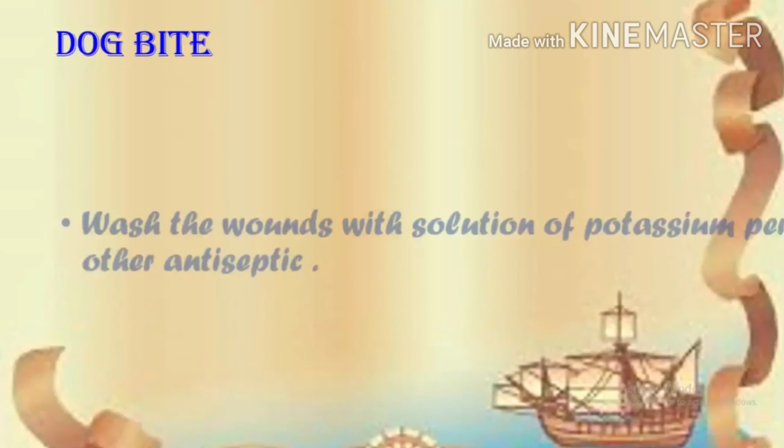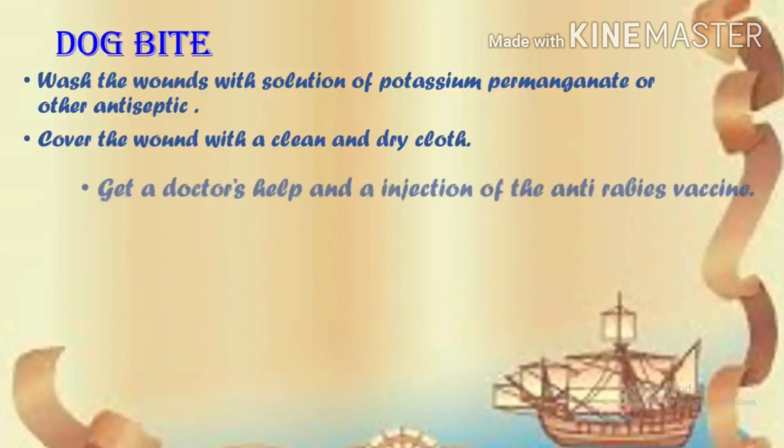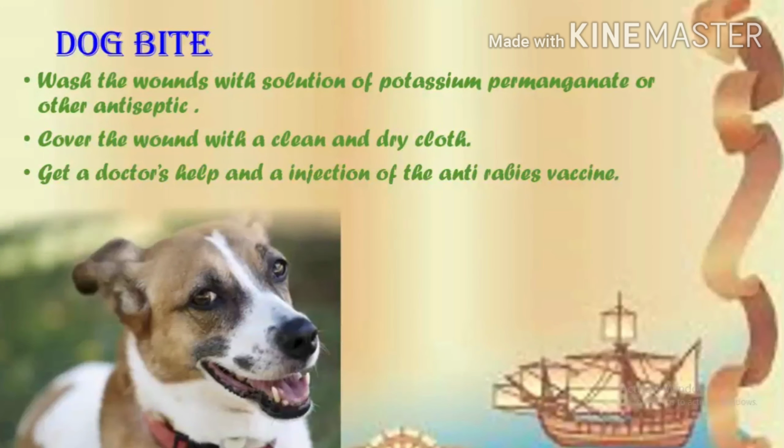Now next is dog bite. In a dog bite, there is a risk of infection through the blood. Hence first aid and medical help are necessary. For this we have to wash the wounds with a solution of potassium permanganate or other antiseptic first. Cover the wound with a clean and dry cloth. Then get a doctor's help and an injection of the anti-rabies vaccine. This is what we can do for a dog bite.